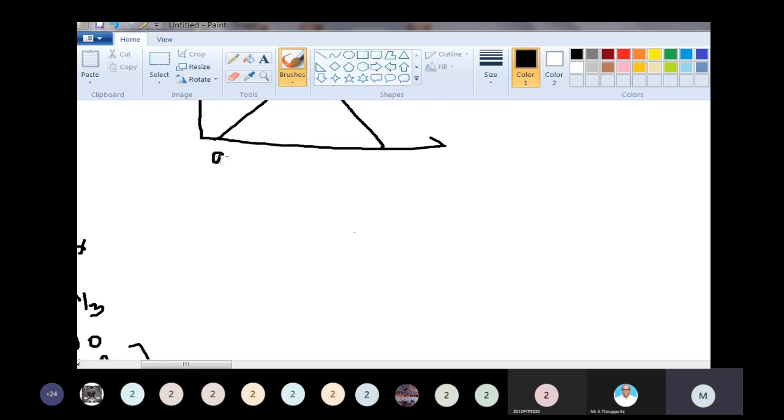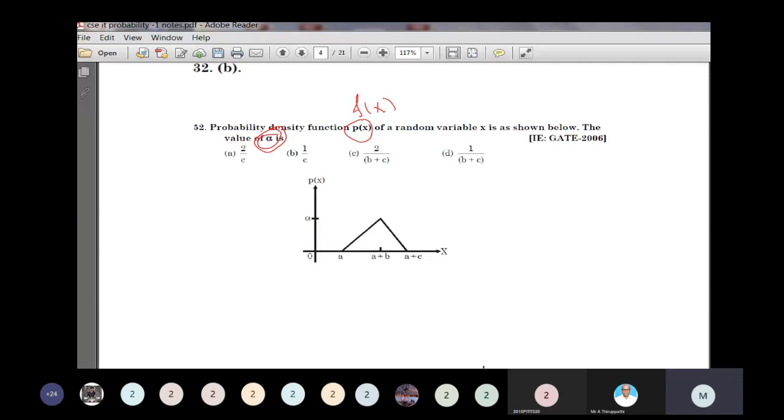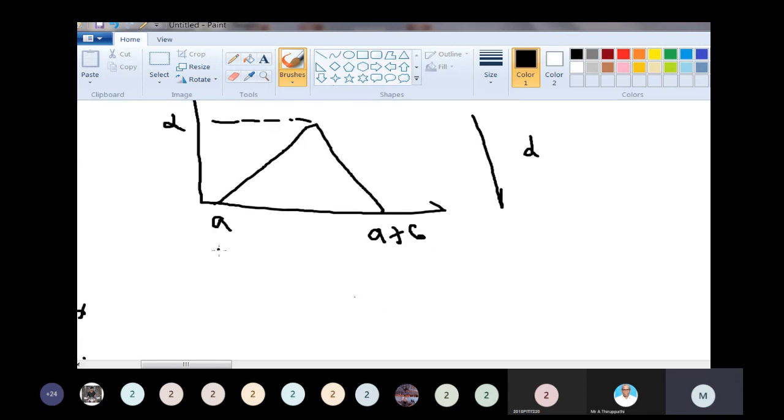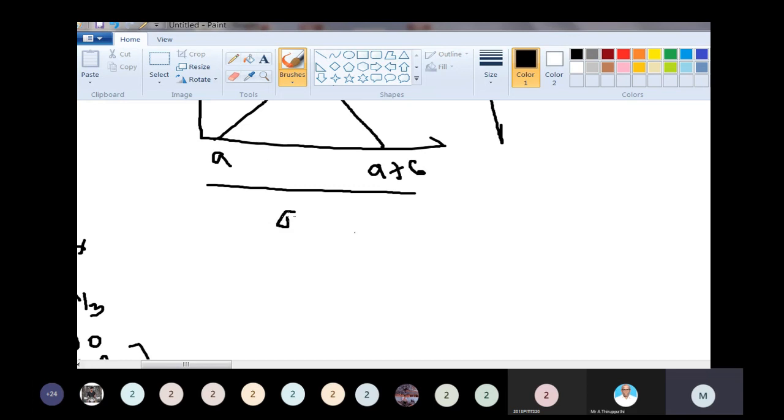This point is A, this will be A plus B, and this is A plus C, so the range is from A to A plus C. What is the height? The height is equal to alpha. What is the base? The upper limit is A plus C, so A plus C minus A cancels, and the base is equal to C.